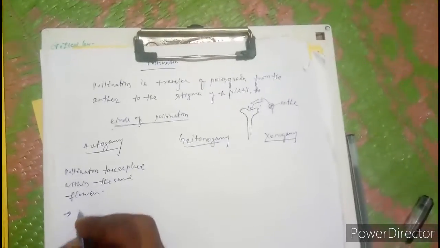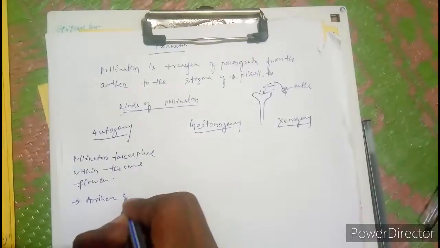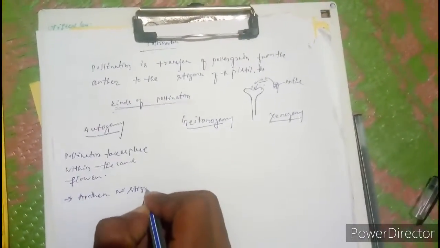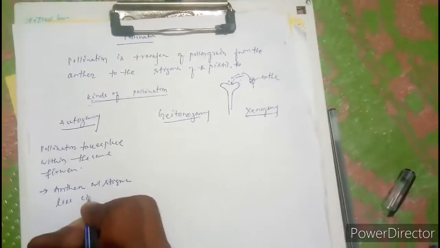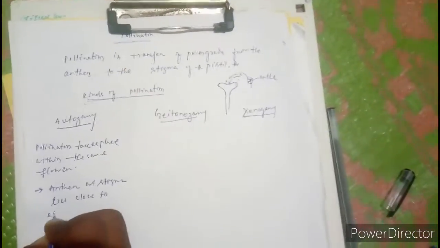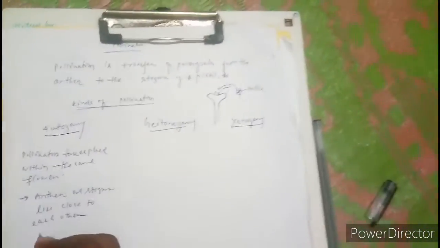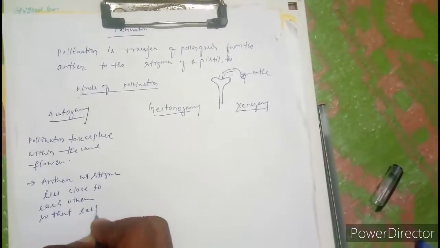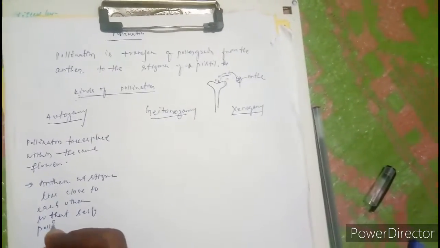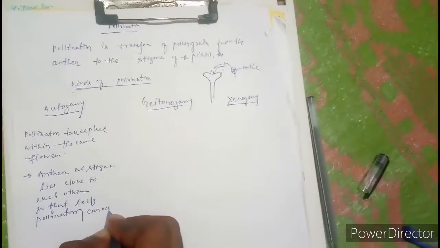In this case, anther and stigma lie close to each other, so that self pollination can occur.